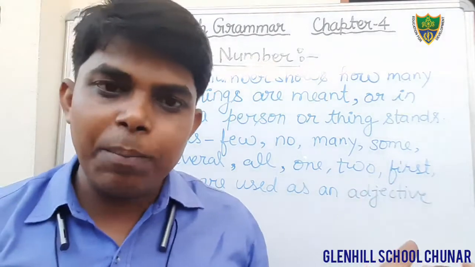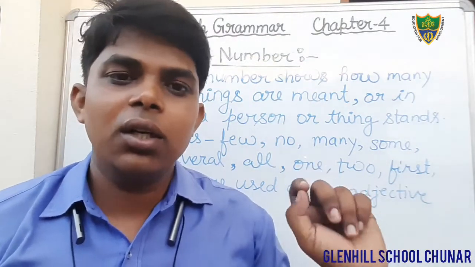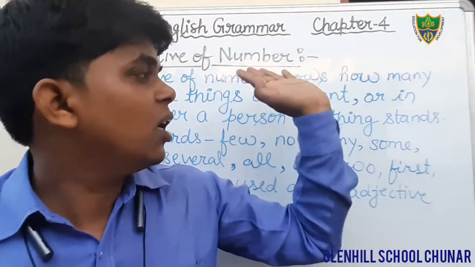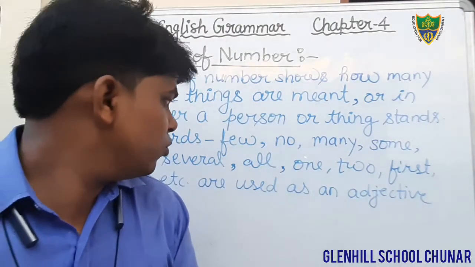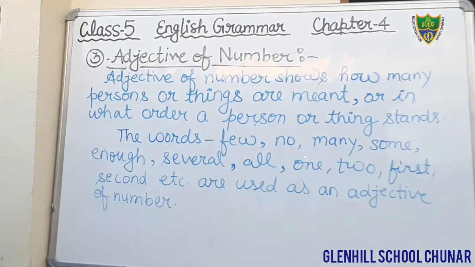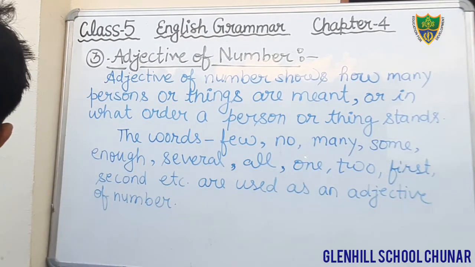One people, two people, like this. If you are getting this, then you can say that it is adjective of number. Okay, so just write down these things, and after that write down examples.